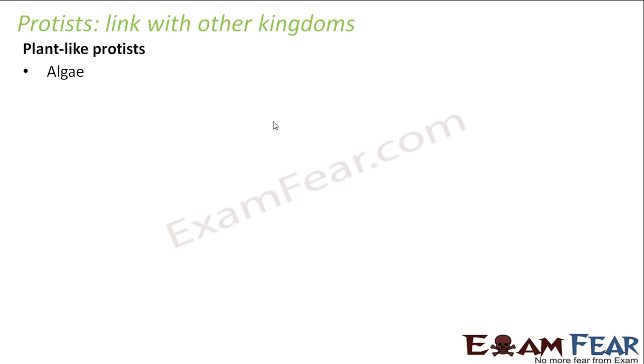When you talk about brown algae or golden brown algae or red algae, they all fall under Protista. Whereas green algae fall under Plantae. So please remember that not all algae fall under the Plantae kingdom. Different algae have different characteristics because of which they are grouped under different kingdoms.